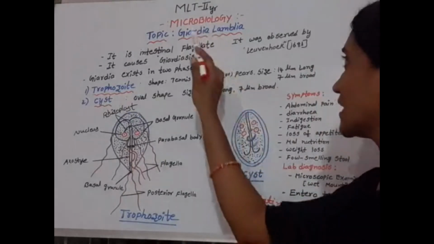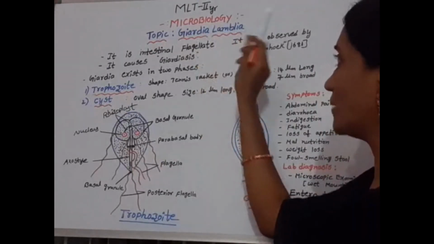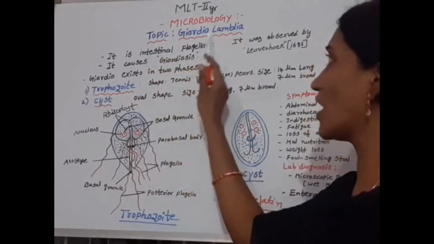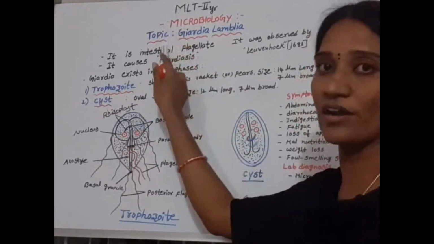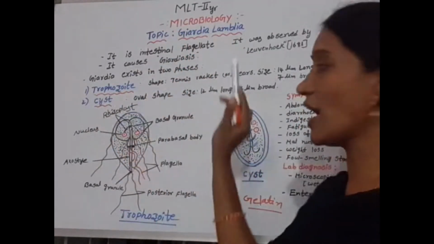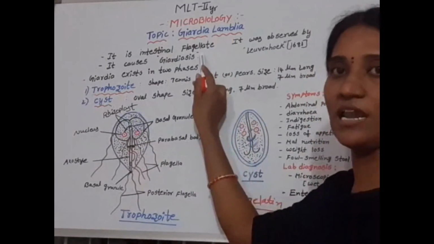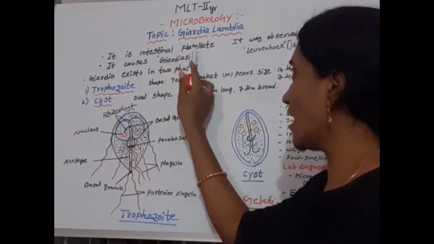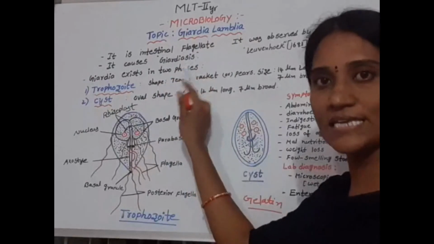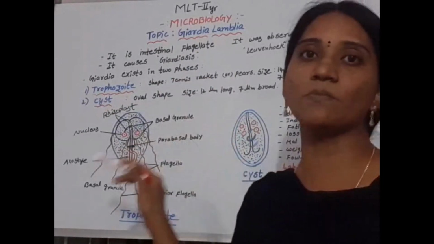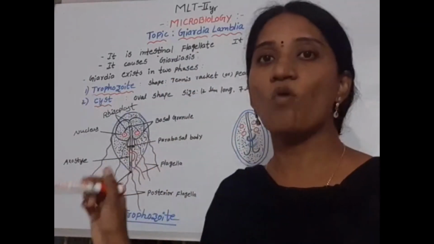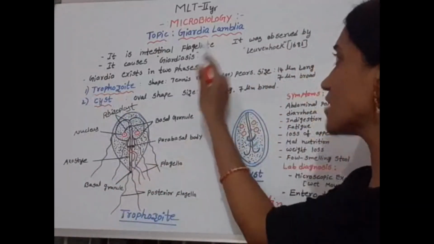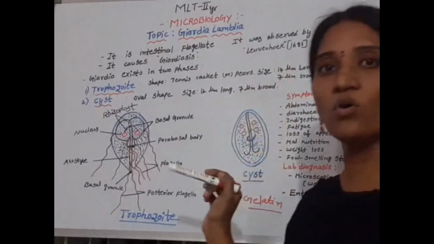This is about Giardia lamblia. Giardia lamblia is an intestinal flagellate because it targets the small intestine and it has flagella. So it is called an intestinal flagellate. It causes giardiasis. The main symptom of giardiasis is watery diarrhea. It was observed by Leeuwenhoek.